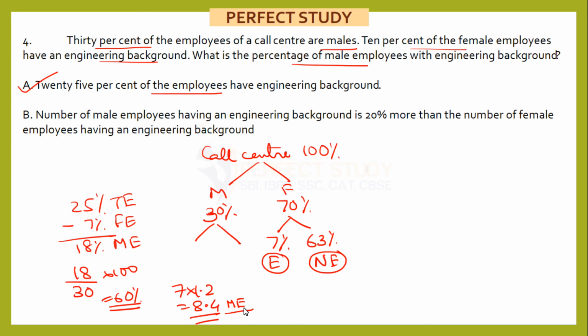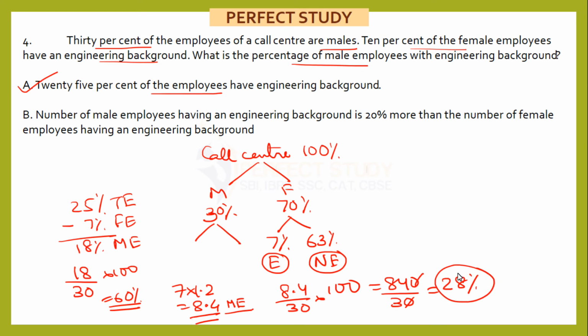And this 8.4, if you divide it by 30 and multiply by 100, you get 840 divided by 30, which is 28%. That will be 28% of the total number of males. So even statement B is giving us the answer.